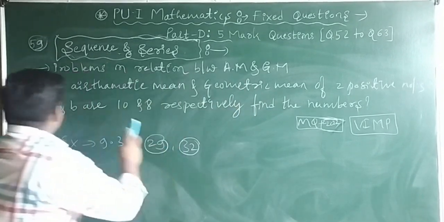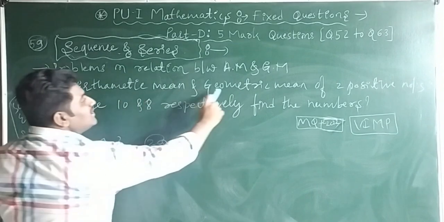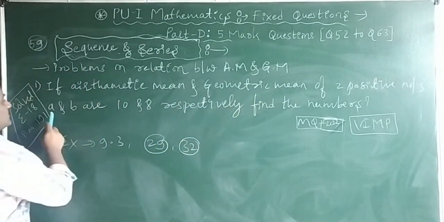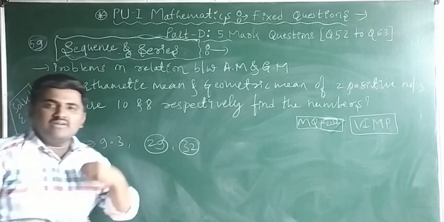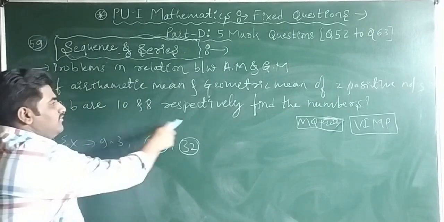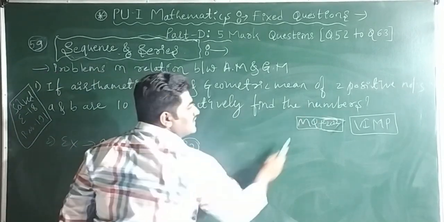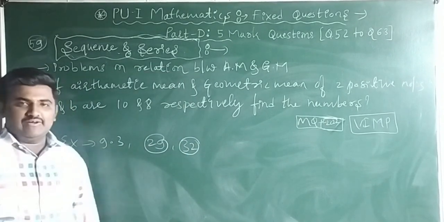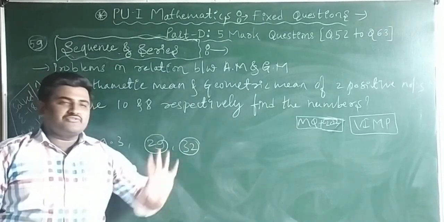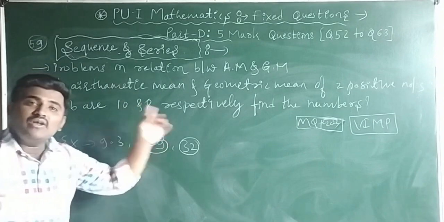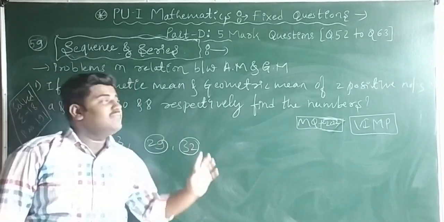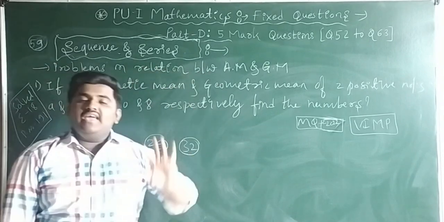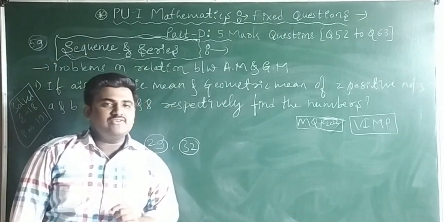See guys, if the arithmetic mean and geometric mean of two positive numbers A and B are 10 and 8 respectively, what we have to find out? Find the numbers, the A and B values. This was asked in the model question paper for 2022, and this is the only question in this entire chapter which can carry 5 marks, that too on the relation between AM and GM.